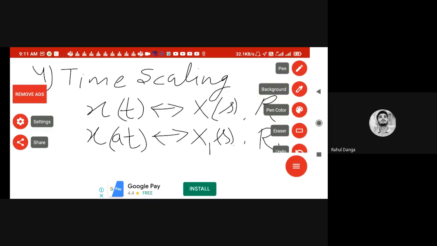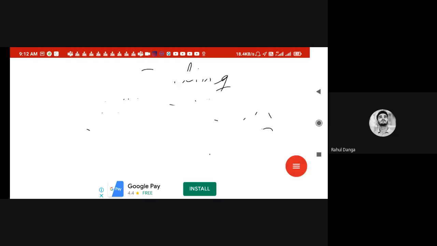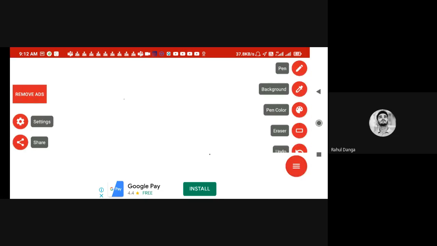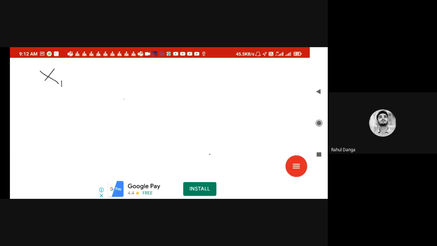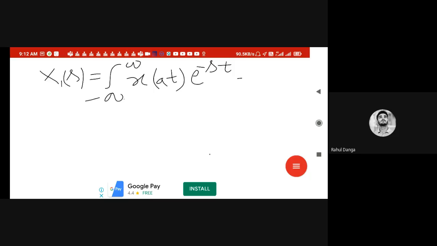Now for this, let x1 of s be equal to the integral from minus infinity to infinity of x of at into e to the power minus st dt.